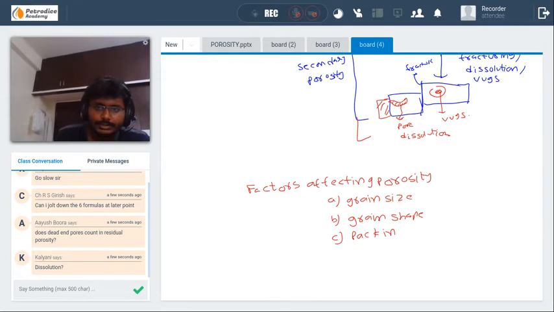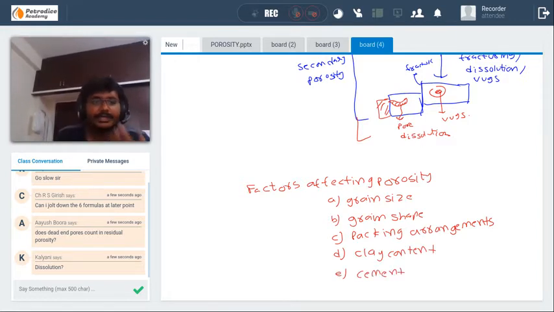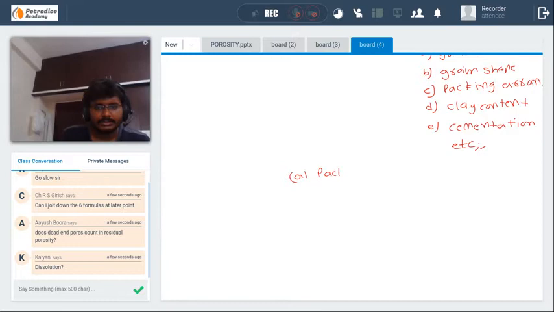They play a very, very important role. The clay content in the formation. The cementation process, the level of cementation involved in the formation of rock. This all plays a very important role, and so on. Let's go one by one. First, we will be going through packing arrangements.